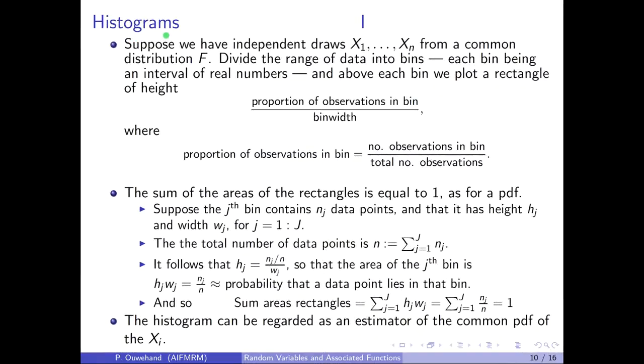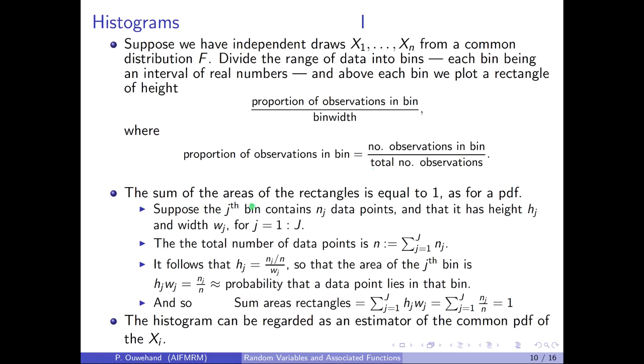Histograms are a method for obtaining an approximation of the PDF from data. Suppose, for example, that we have independent random variables x1 up to xn from some common distribution f. We divide the range of these data points into bins, each bin being an interval of real numbers, and above each bin we plot a rectangle whose height is the proportion of observations in that bin divided by the width of that bin. Here the proportion of observations in the bin is simply the number of observations in the bin divided by the total number of observations, in other words, by the total number of data points.